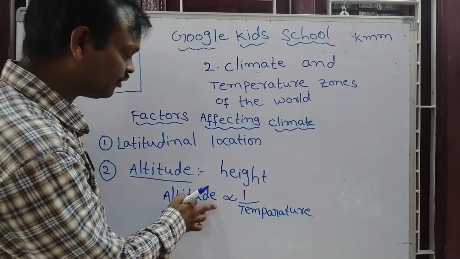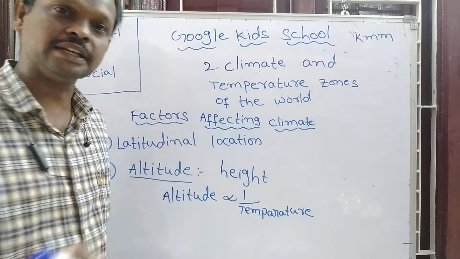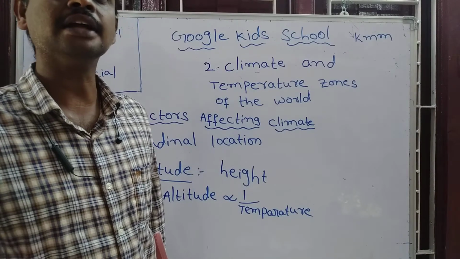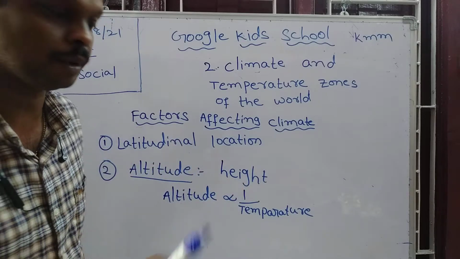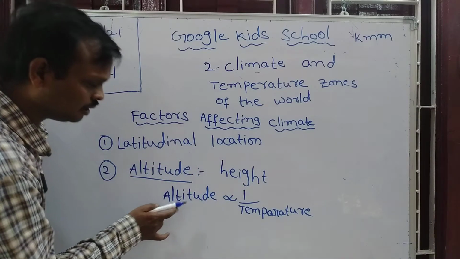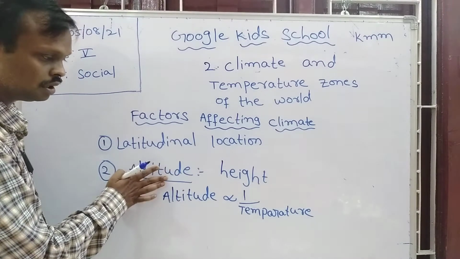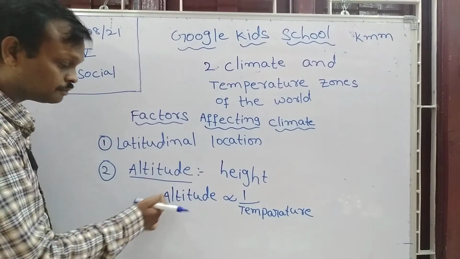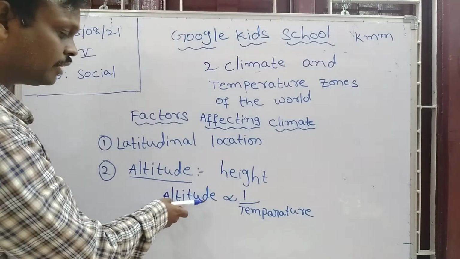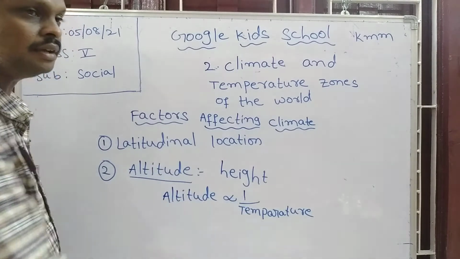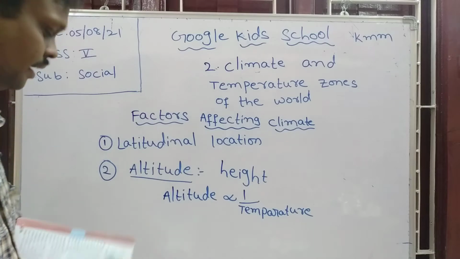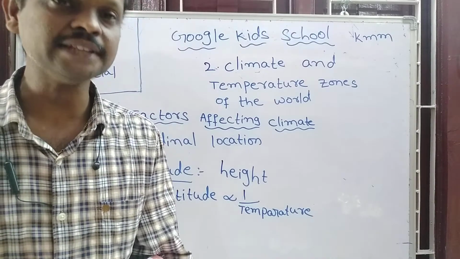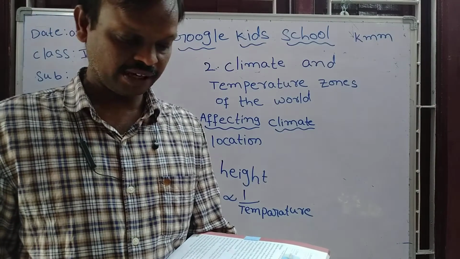Here altitude is one factor, temperature is the other factor. If one factor is increasing, the other factor will decrease. If one factor is decreasing, the opposite factor is increasing. This is called inversely proportional. Means if altitude increases from the sea level, automatically the temperature will decrease. If altitude is less from the sea level, then temperature will be increasing. Altitude refers to the height of a place in relation to sea level.